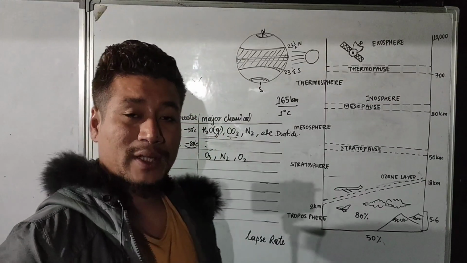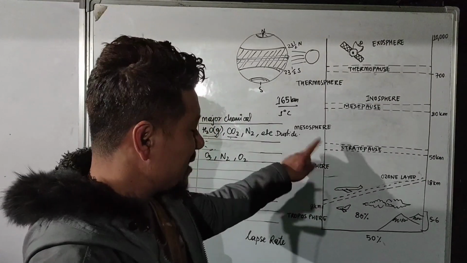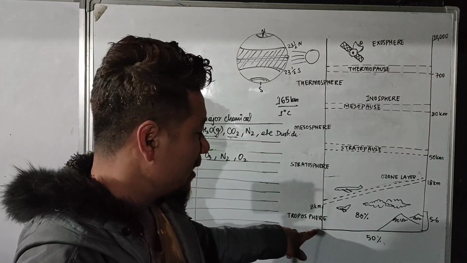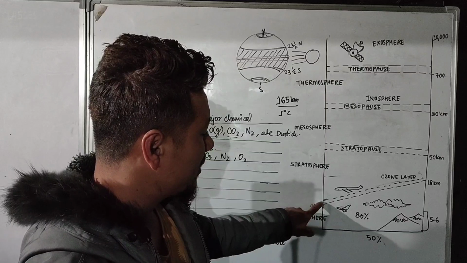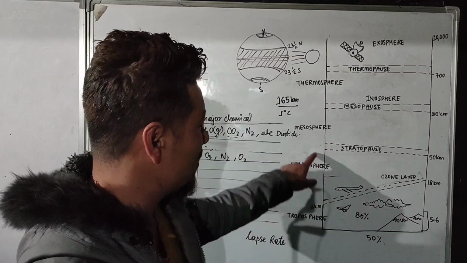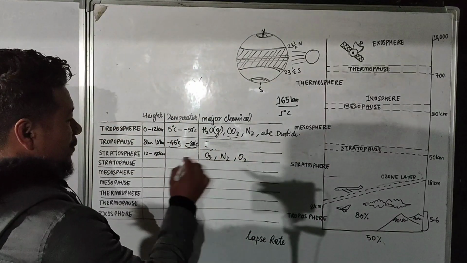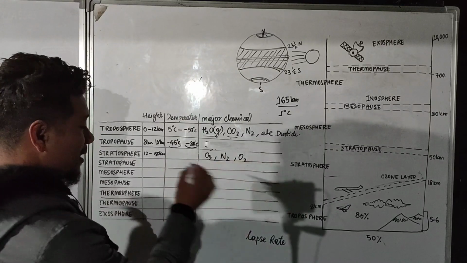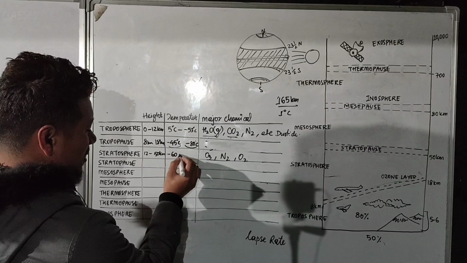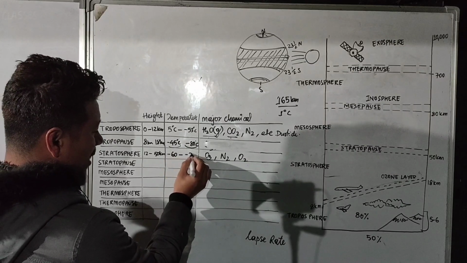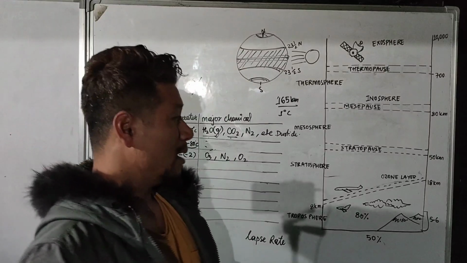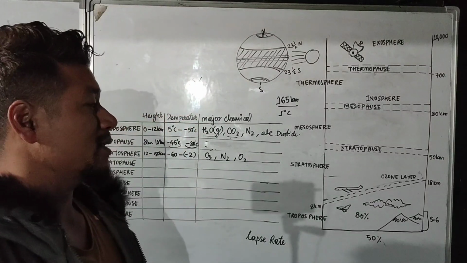But one thing we have to keep in mind is that over the stratosphere the temperature will increase. As we saw, in the troposphere the temperature decreases, but in the stratosphere the temperature will increase. Roughly, on an average, approximately from -60 degrees Celsius, it will rise to -2 degrees Celsius. Okay. Now comes the stratopause.